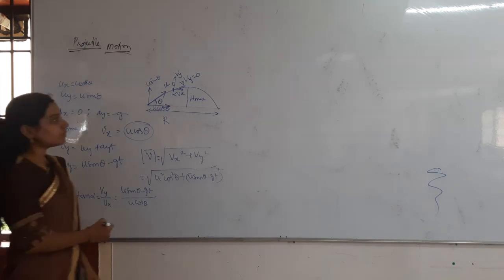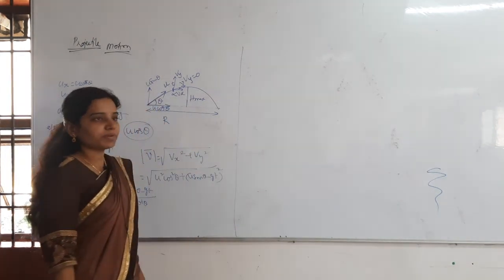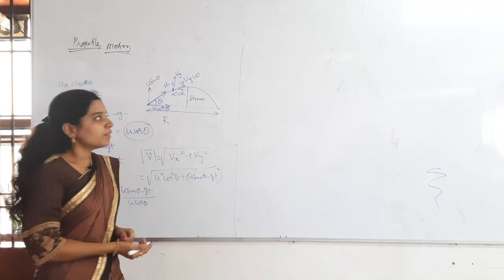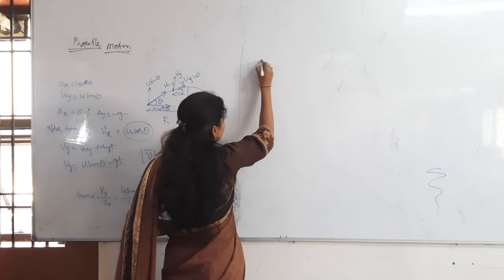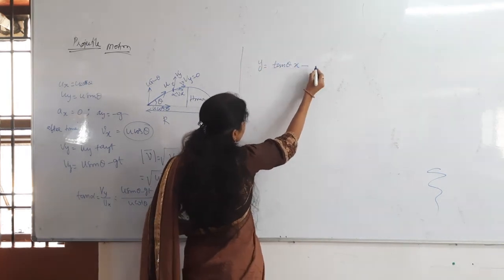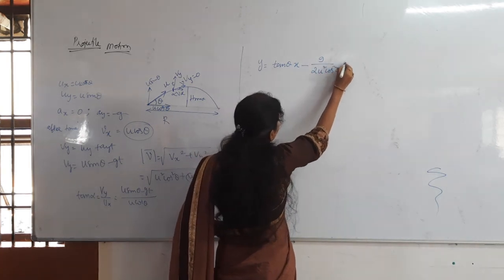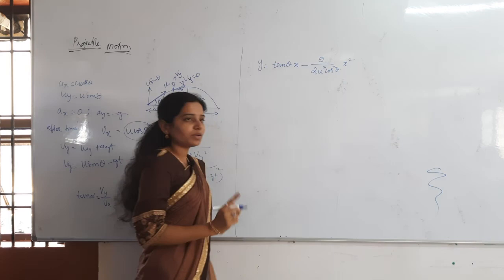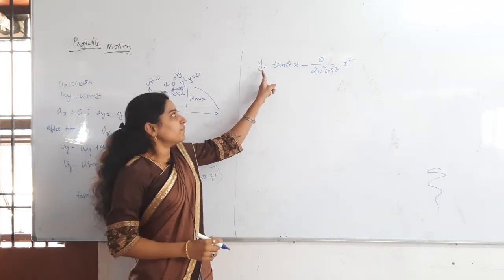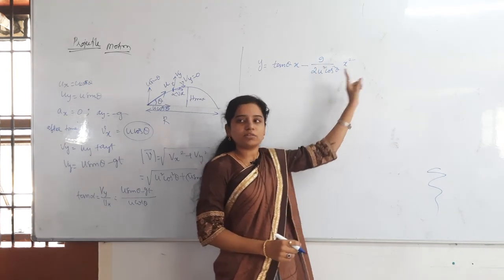And after that, we have proved that the path of the projectile is parabolic. The trajectory of the projectile is a parabola. So do you remember the equation of the projectile? Y is equal to tan theta into x minus g by 2u square cos square theta into x square. Very, very important. You have to remember that.